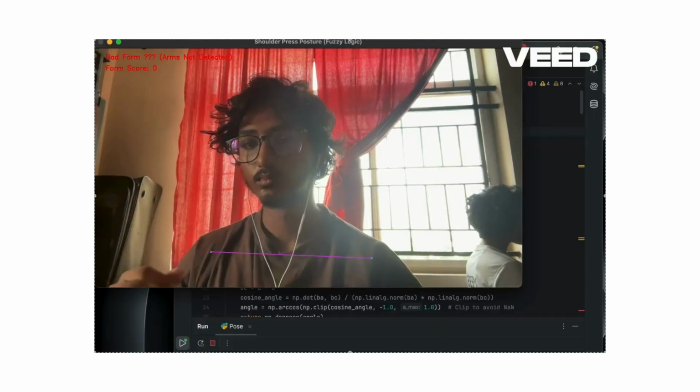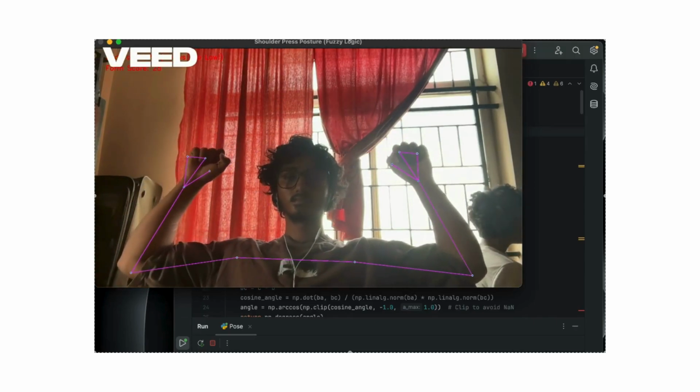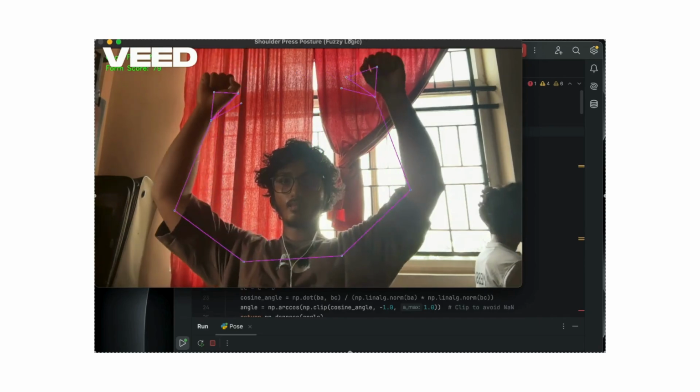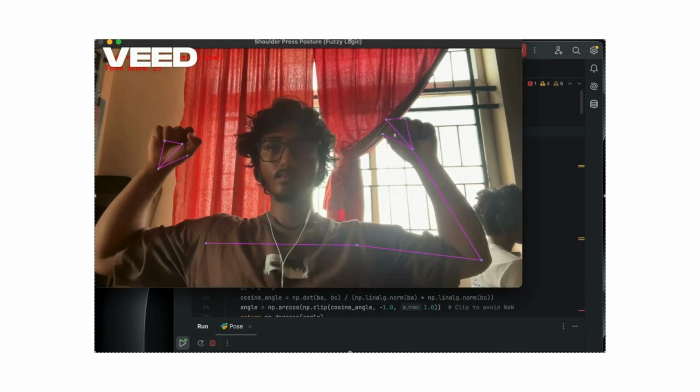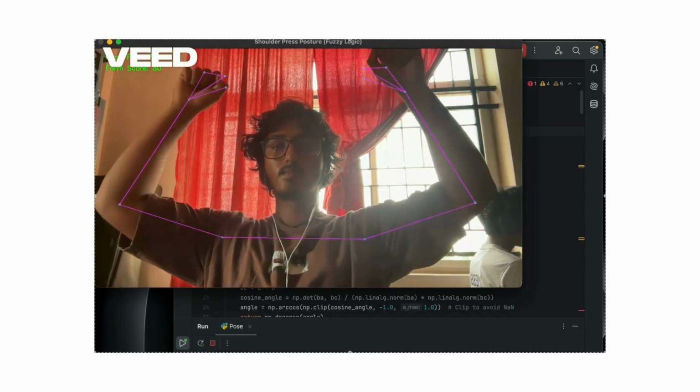This is an example, a live demonstration. As you can see, my hands are in bad form. Now they are in medium form. Now that is good form. Again, good form. As soon as they become level, it's bad, and now it's medium form, then good form. Again, medium form. This is the level.